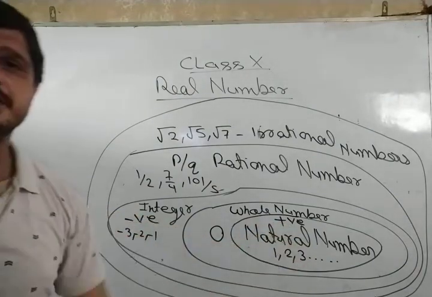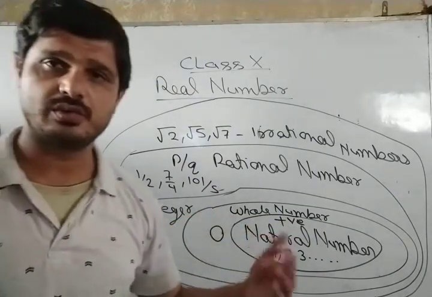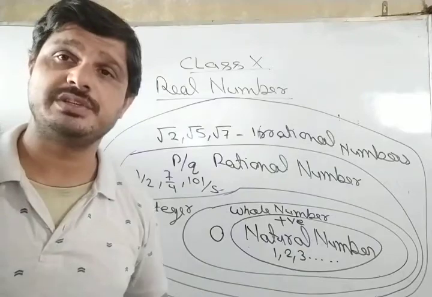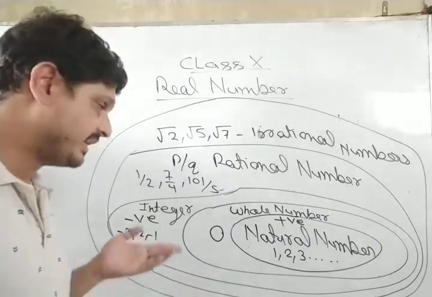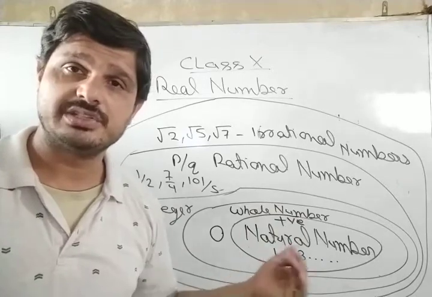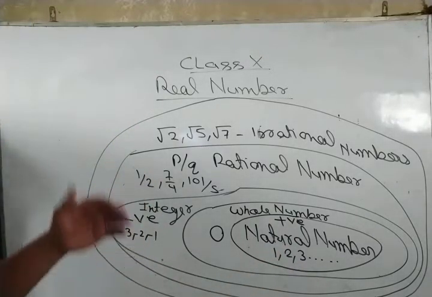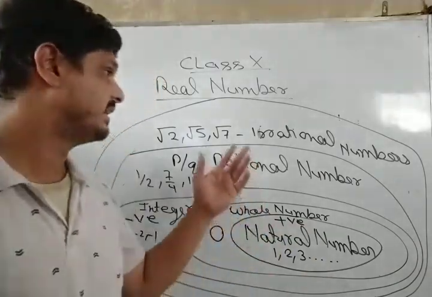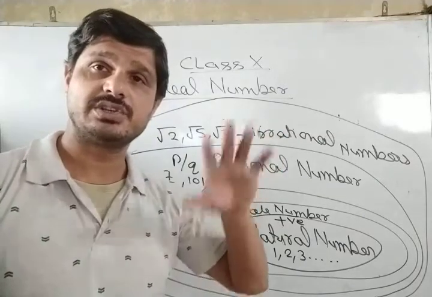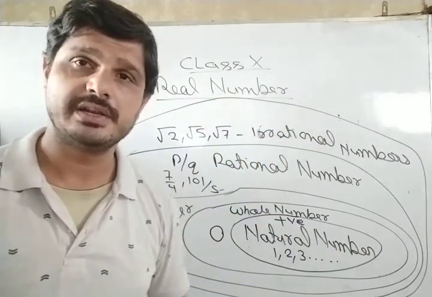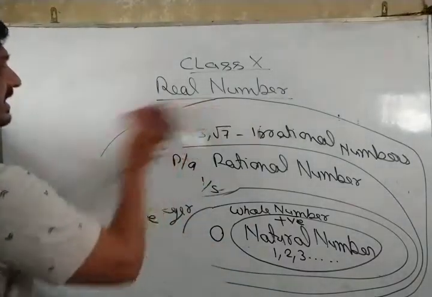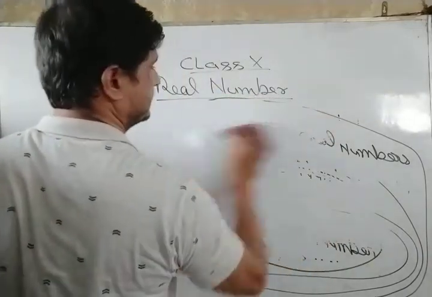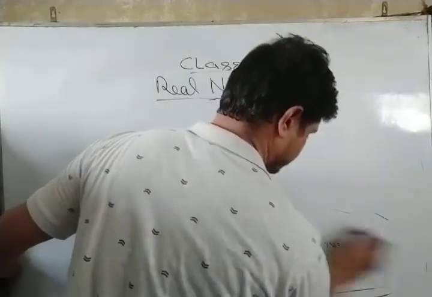Natural numbers are our smallest set, followed by whole numbers if we include 0 with natural numbers. After that, if we also take negative numbers with it including 0, the set we get is integers. Similarly, numbers of the form p by q give the set of rational numbers, followed by irrational numbers. The whole set is called real numbers, and we have to study real numbers in the present chapter.